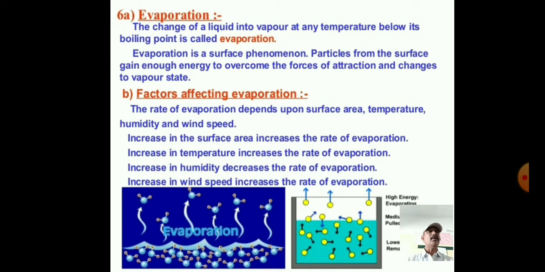Now what do you mean by temperature here? Temperature means the degree of hotness and coolness of a body. The degree of hotness and coolness of a body is called temperature. At any temperature below its boiling point, the liquid automatically changes into vapor.